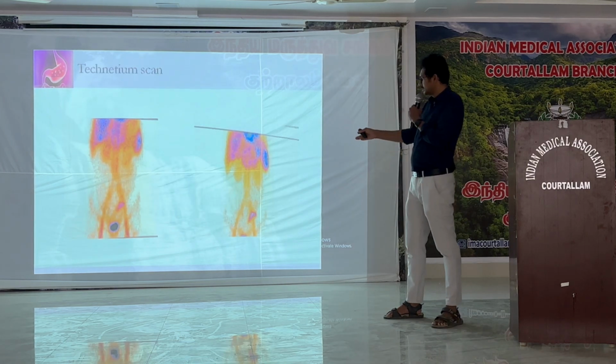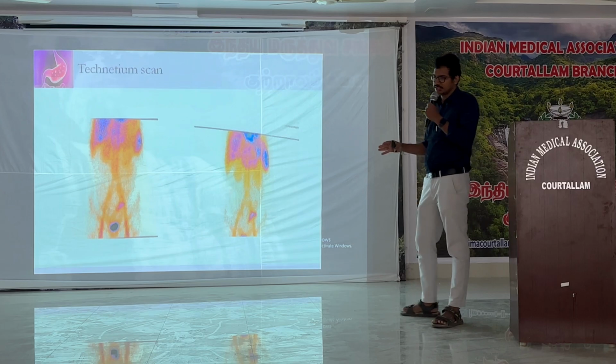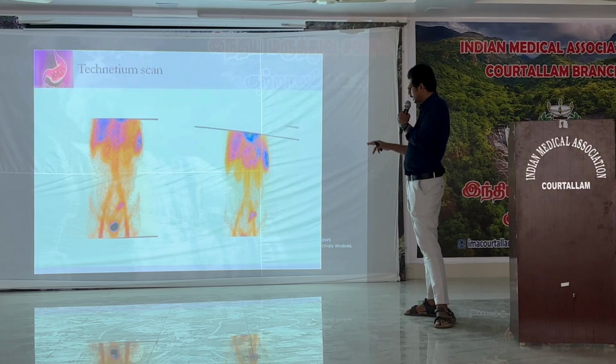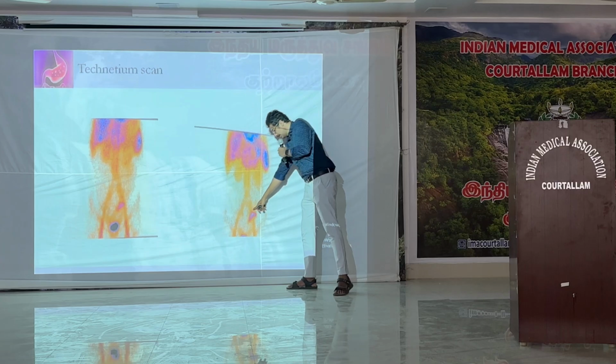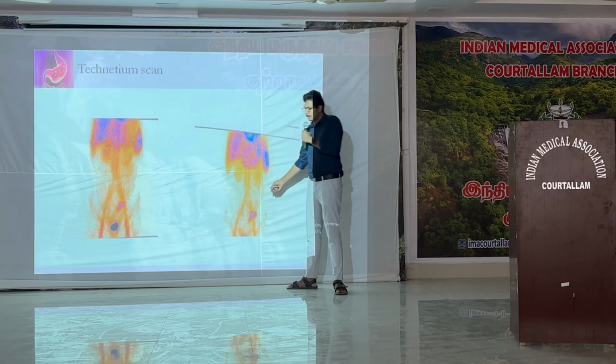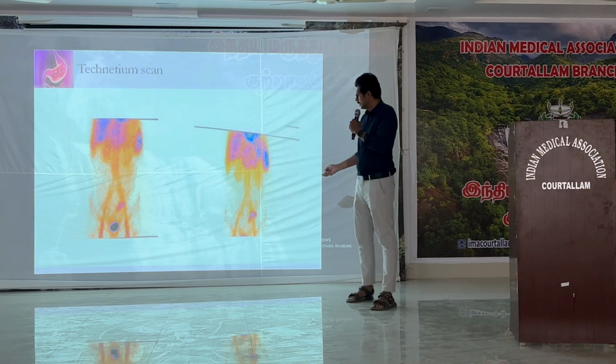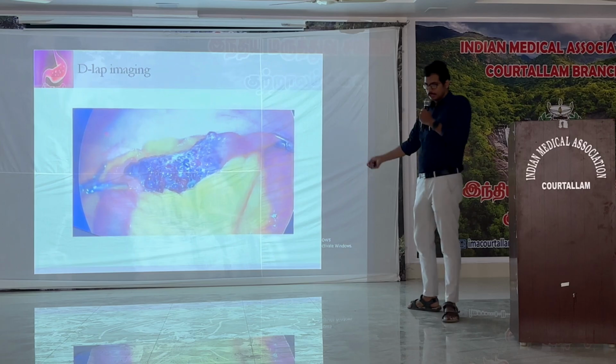This is another patient's report who had the same history of an occult GI bleed, and the technetium scan we did picked up bleeding somewhere near the left quadrant, probably in the ileal region, they mentioned. So this is an intraoperative picture.